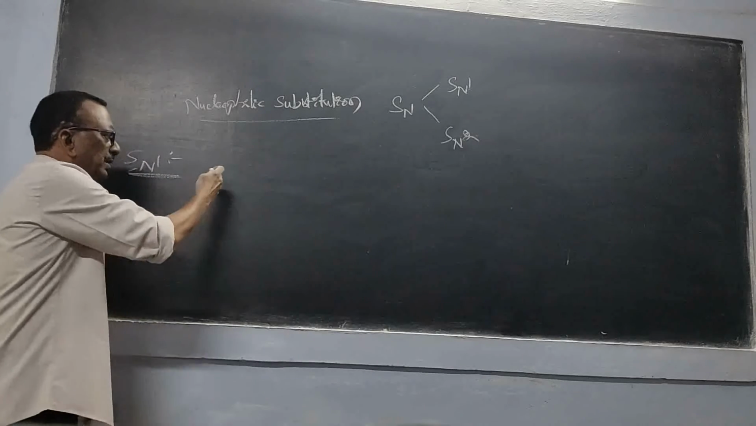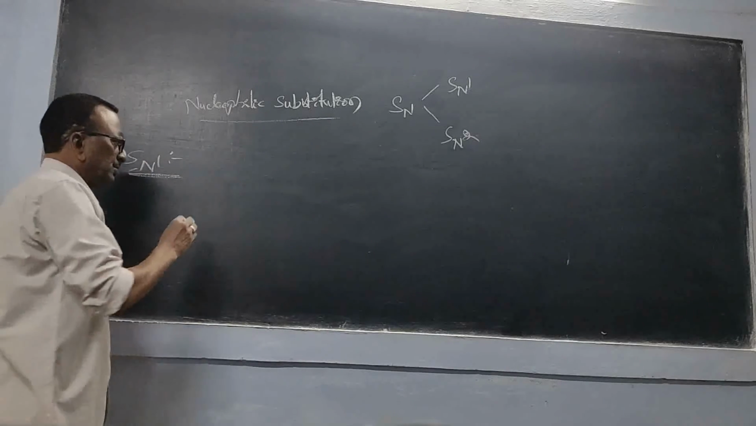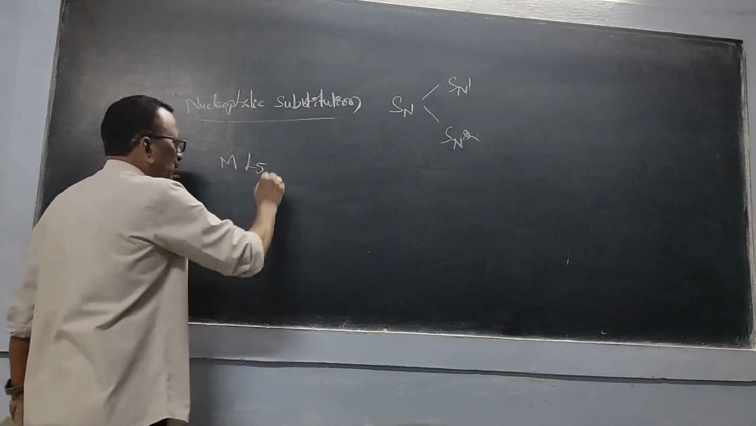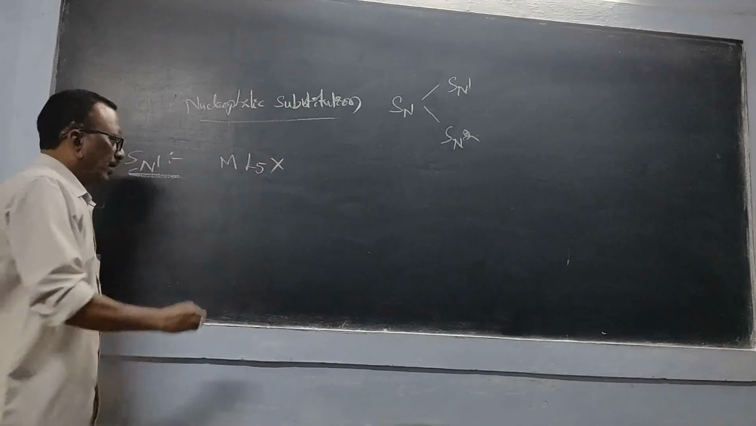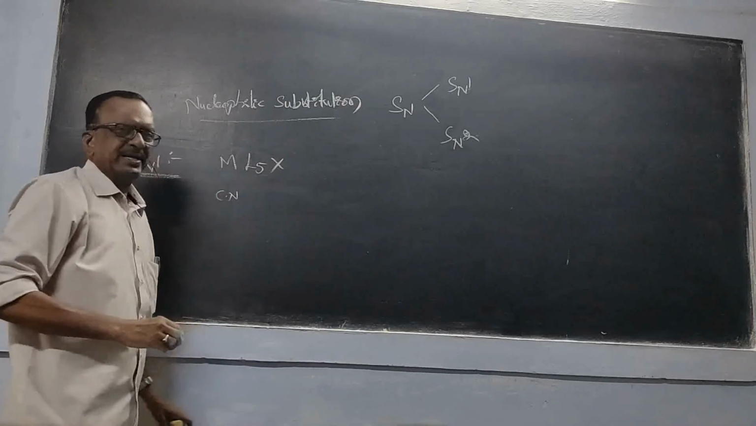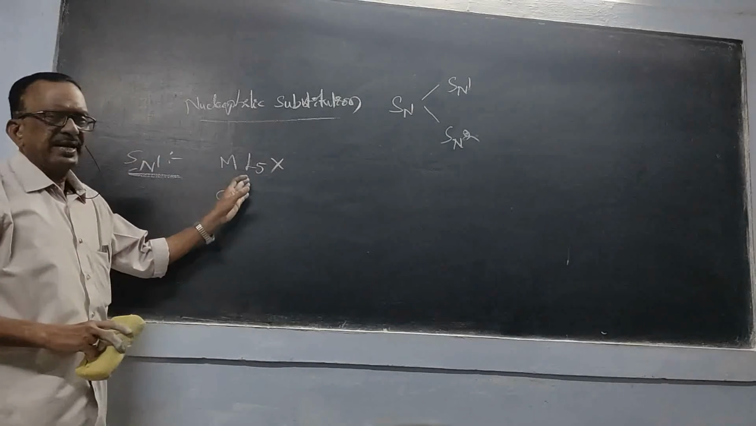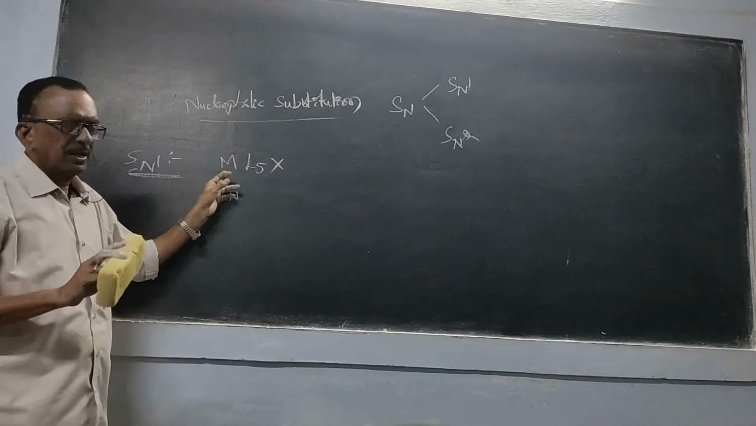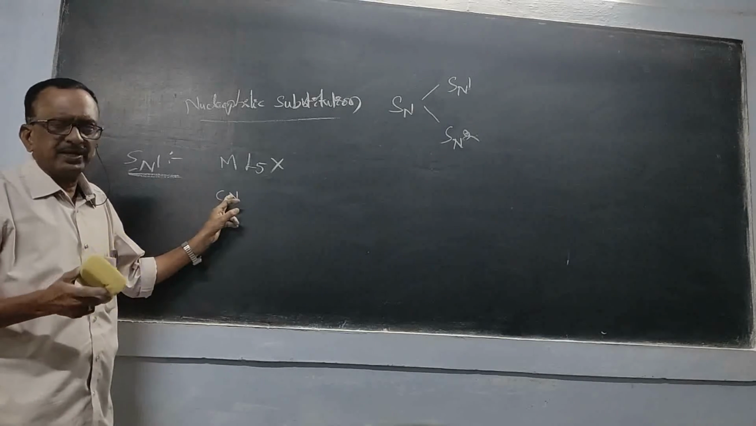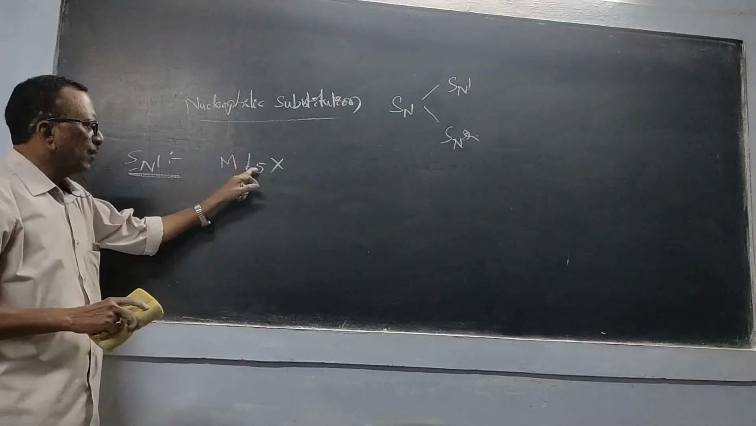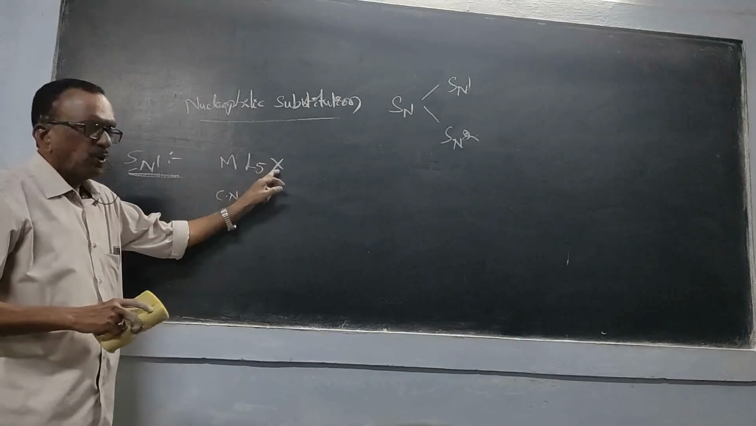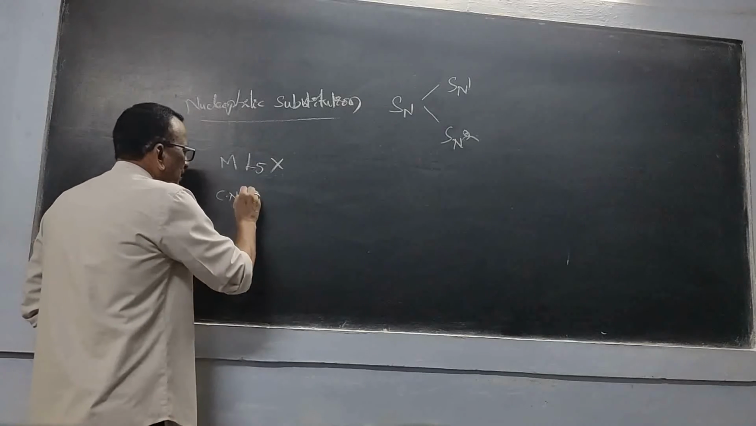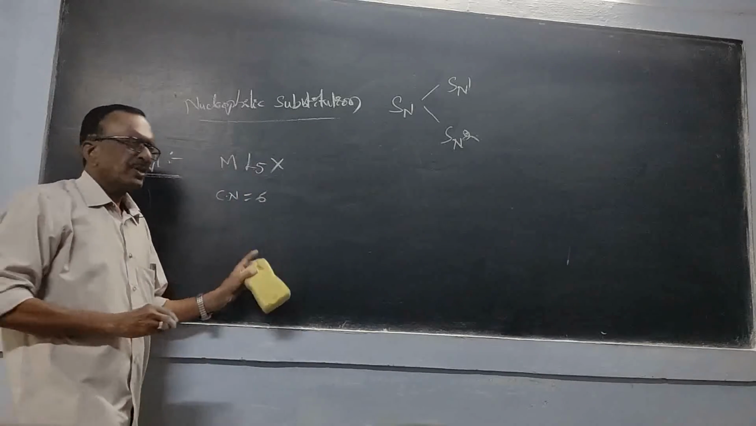Now in this, we must take an octahedral complex. Now we have a complex, say ML5X, and you know what a coordination number is. The number of ligands directly linked with the metal through dative bonds is called the coordination number of that particular metal. Here there are 5 ligands L and 1 ligand X, so the total number of ligands is 6, and the coordination number is equal to 6.